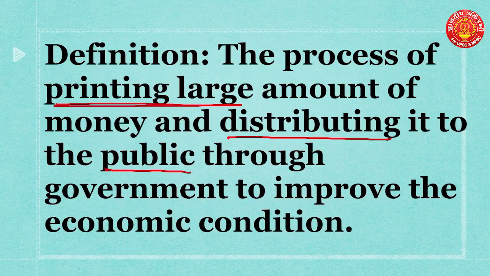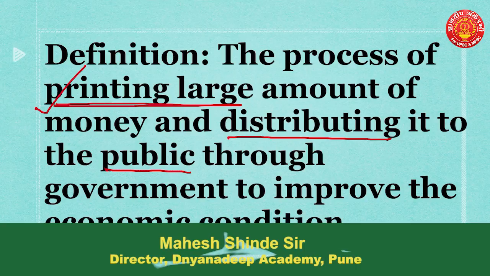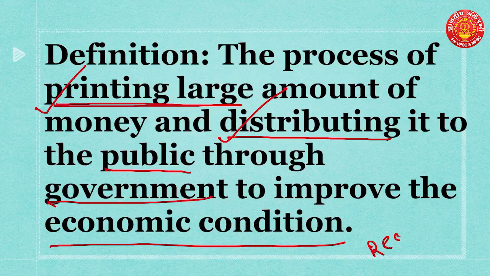It means these two keywords are there. One is printing of currency, second is distribution of this currency to the public through the government to improve economic condition, or to improve recessionary condition. We have just seen a few minutes back that if you want to reduce your recessionary condition, you have to print a large amount of currency into the market. So this is the basic idea.